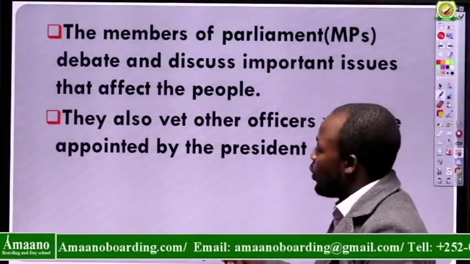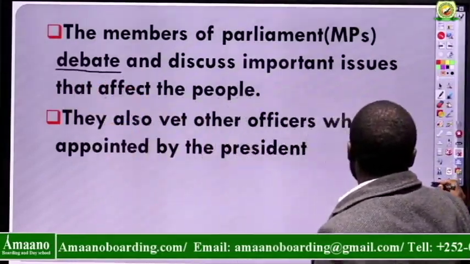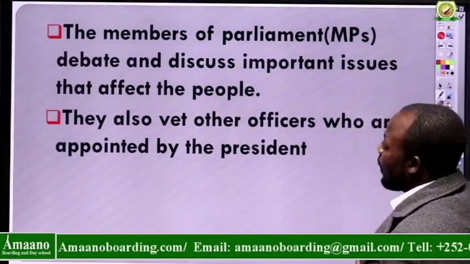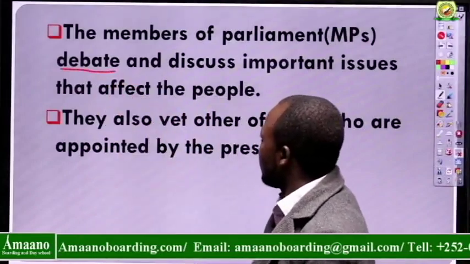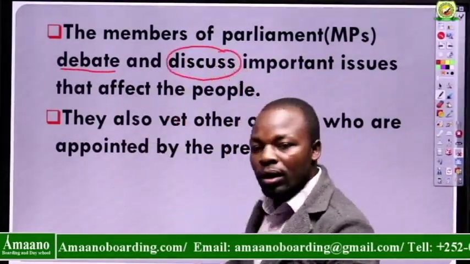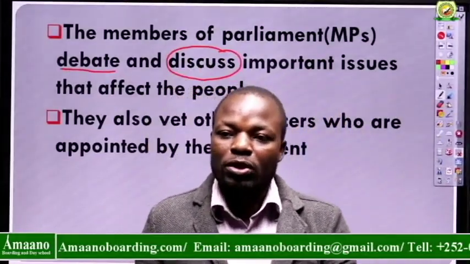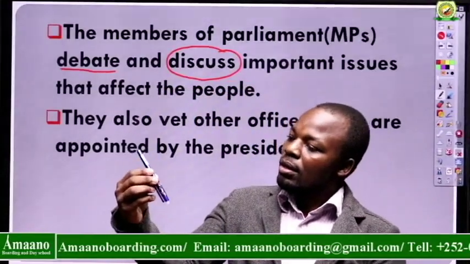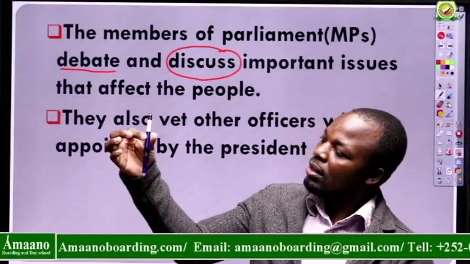Now, class, when we talk about debating, we are talking about what they do. Sorry, I think I have to choose a different pen so that you are able to see. They debate and also discuss. A discussion, even in class, you have a discussion, you debate. You see, one person says, no, this pen is blue. Somebody else says, now the color of this pen is purple.